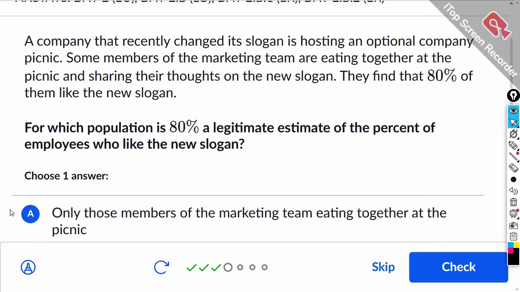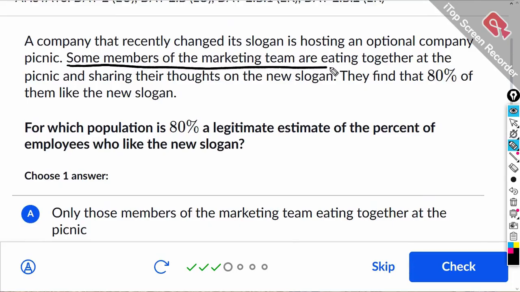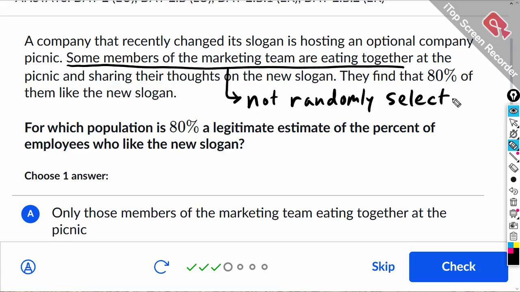But the problem is, this sample here, some members of the marketing team that are eating together, the problem with that sample is that it is not randomly selected. Okay? If it's just coincidental, like it happens to be people that are eating together, that's not a random selection.